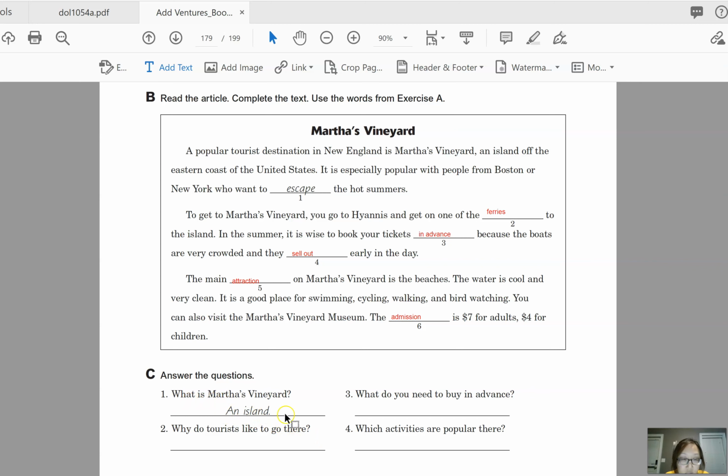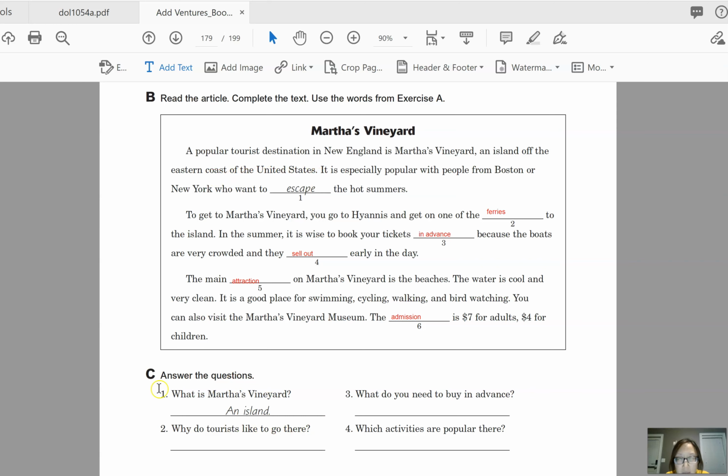It's just a short answer, but I want you to make complete sentences. Okay, so let's look at number 1. What is Martha's Vineyard? Of course it's an island, but I want you to make a sentence, and you can say Martha's Vineyard is an island. And if you want, you can add more details like Martha's Vineyard is an island off the eastern coast of the United States.